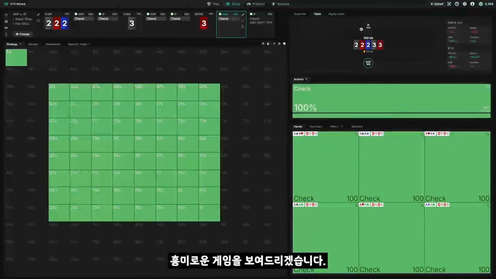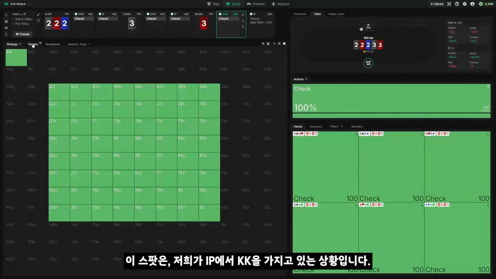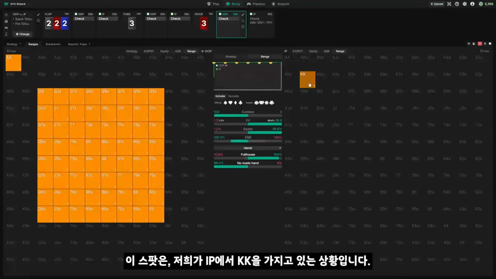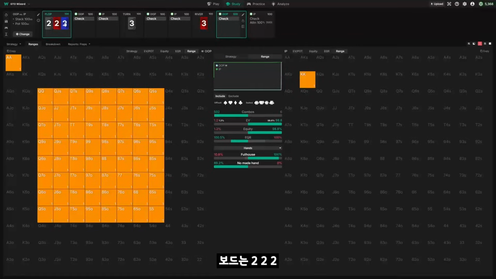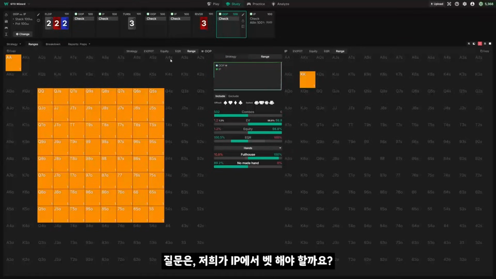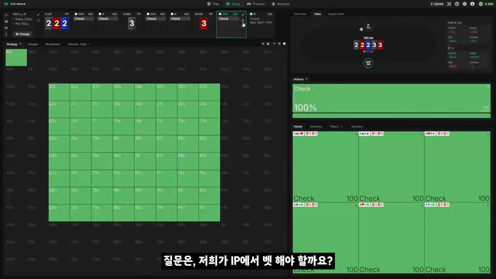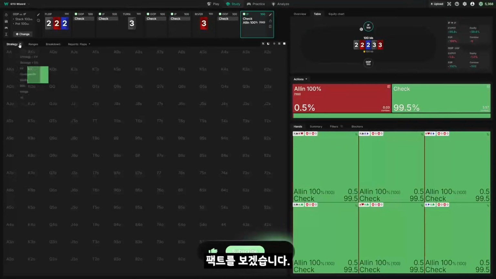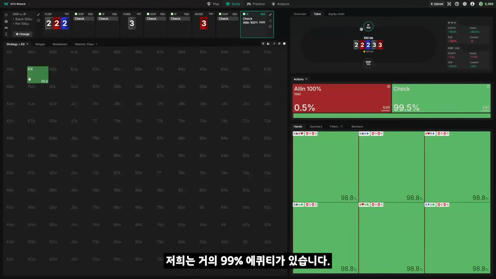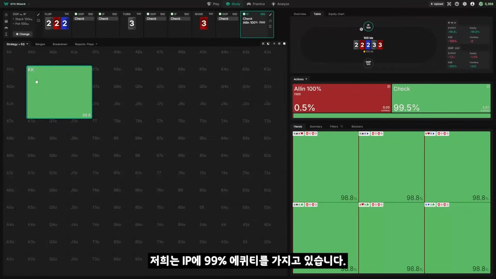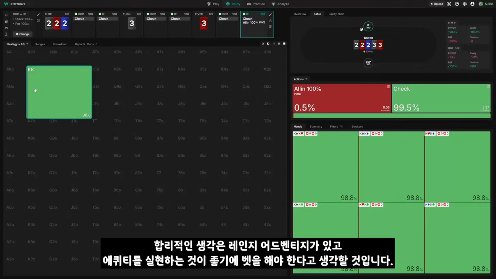Let me show you an interesting toy game. In this spot, we're in position and we have king-king. Out of position has ace-ace and a whole bunch of trash. The board is 2-2-2-3-3. So the question is, should we bet in position? Well, let's look at the facts. For one thing, we have 99% equity. You're in position, this is the last street. You have 99% equity. So by any reasonable definition of range advantage or pushing equity, you should bet this hand.